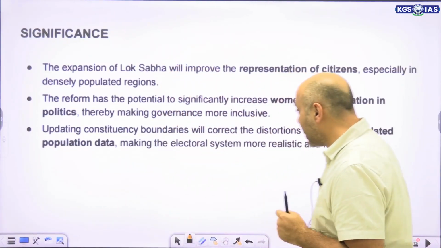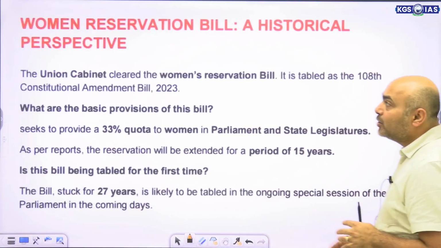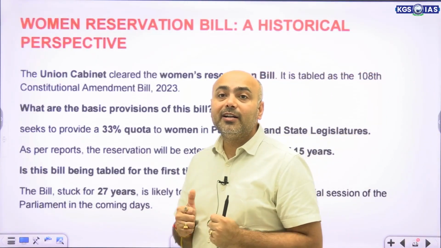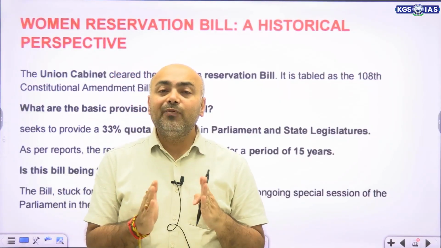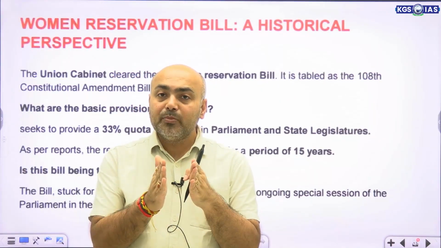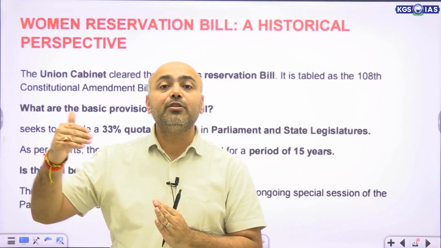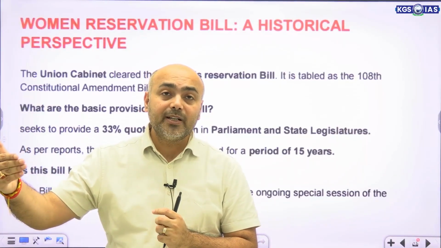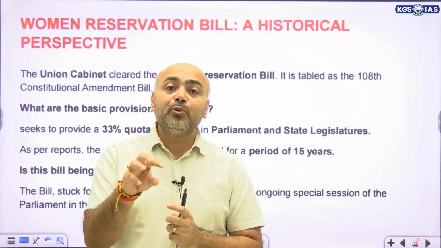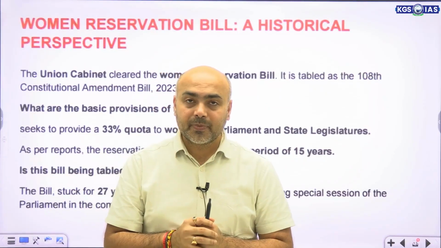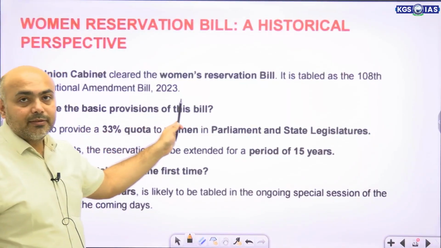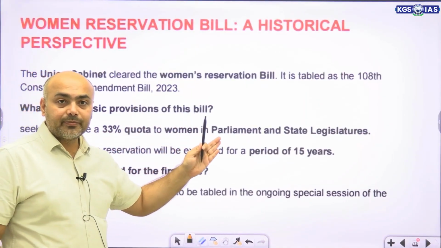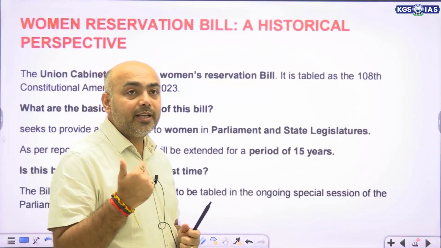Now, when we talk about the women reservation issue, what we have to understand is the provisions related to it, the historical perspective, and the proposed contemporary change. The constitutional amendment was done in 2023 itself.